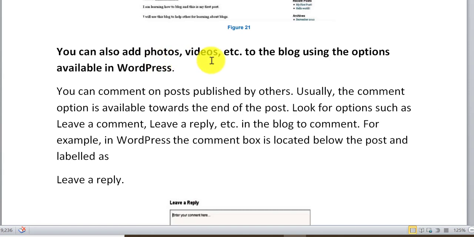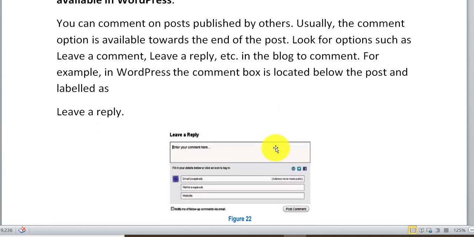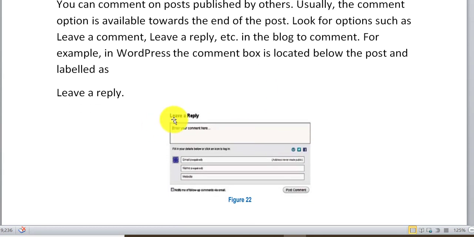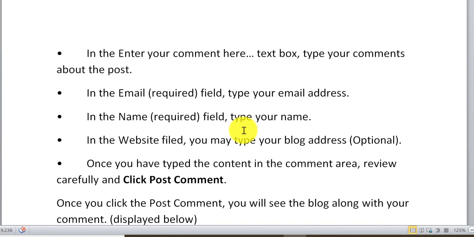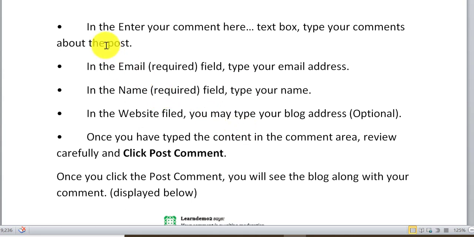We can add photos, videos to the blog using the options available in WordPress. Anybody can leave a reply and comment on your blog, and you can see all the comments and replies. In the enter your comment here type box, you can type your comment.